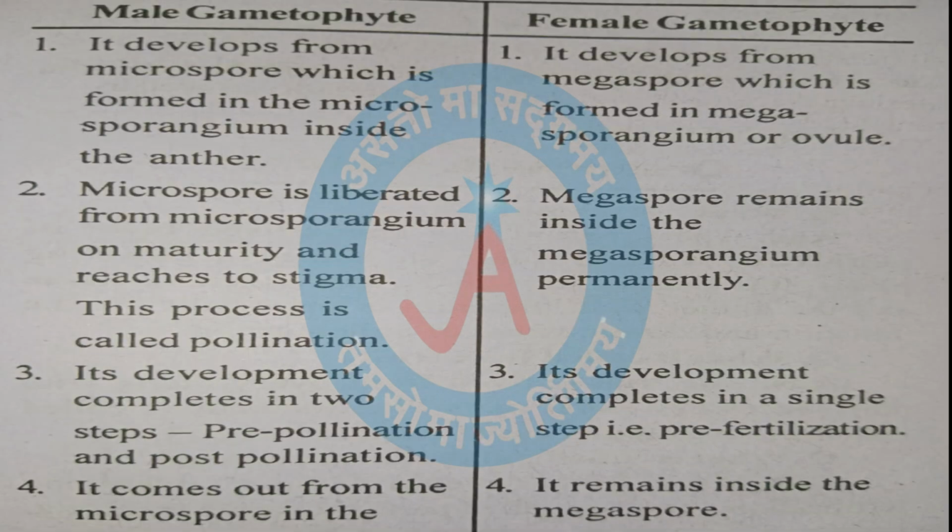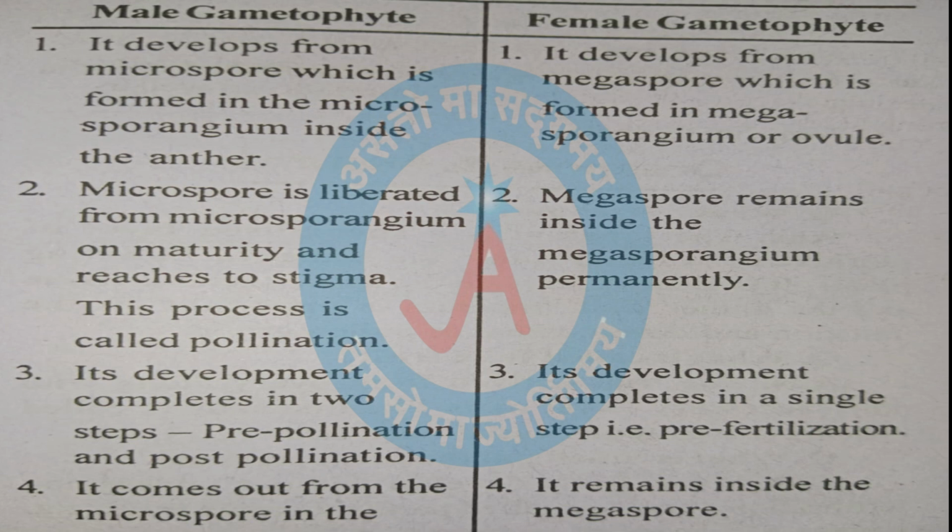Write the four differences between male gametophyte and female gametophyte. Male gametophyte, first point. It develops from microspore which is formed in the microsporangium inside the anther. Female gametophyte: it develops from megaspore which is formed in megasporangium or ovule. Male gametophyte, second point. Microspore is liberated from microsporangium on maturity and reaches the stigma. This process is called pollination. Female gametophyte, second point. Megaspore remains inside the megasporangium permanently.